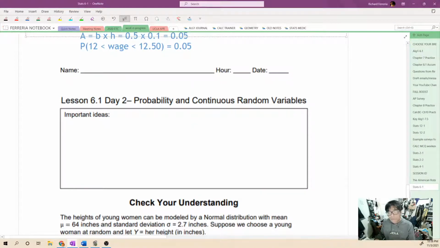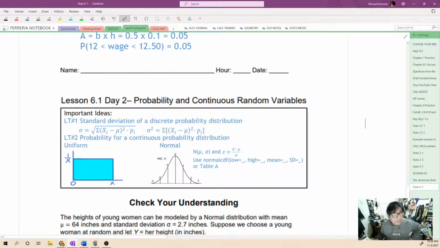That brings us to our day 2 important ideas. We talked about a lot of this stuff already. So we have the standard deviation. There's that formula again. And then also we have sigma squared, which is the variance. That formula is just the square of the standard deviation. So just find the standard deviation first and then square it. Now the probability for a continuous probability distribution function, this is a lot of what we did previously. And area is the same thing as probability.